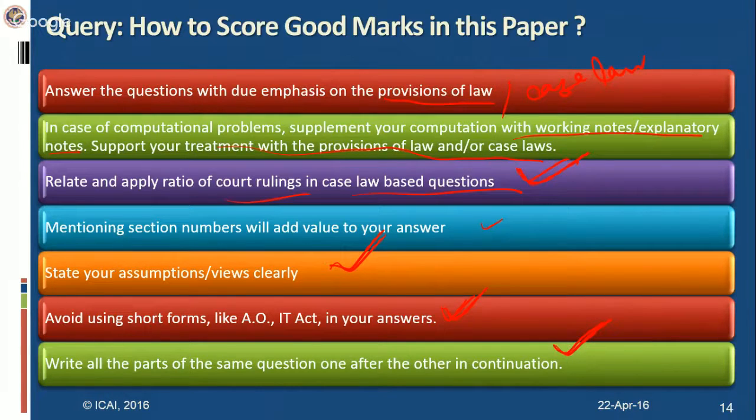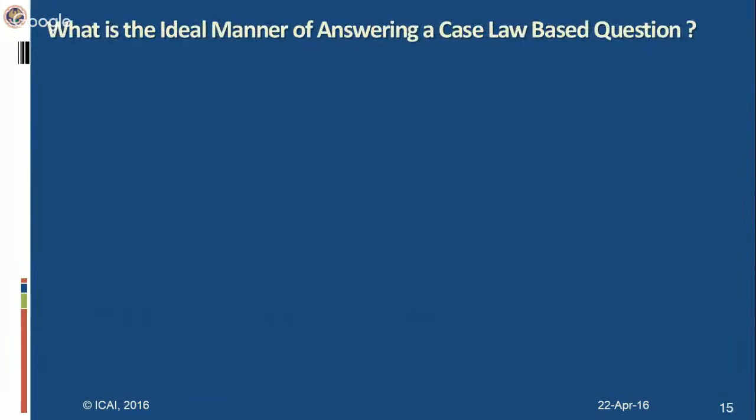Also, do not write your solutions in long or very lengthy paragraphs. Try to divide your solution into parts, in short sentences and short paragraphs, right? These are the few tips I think you can follow for answering.